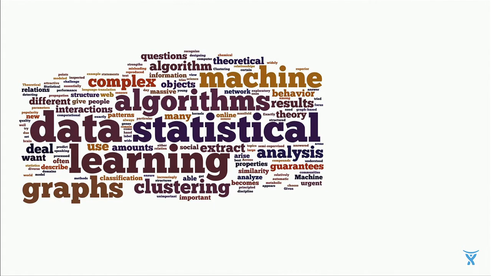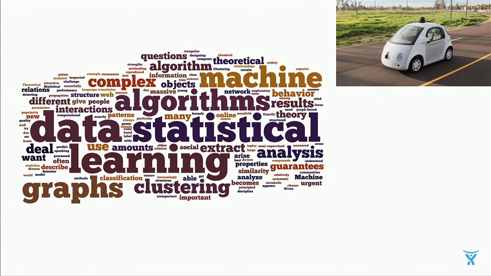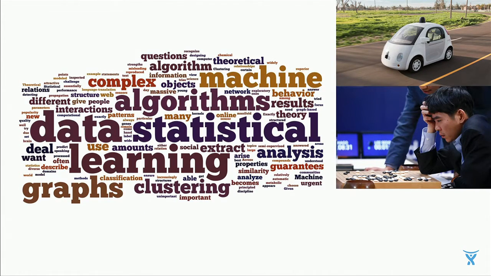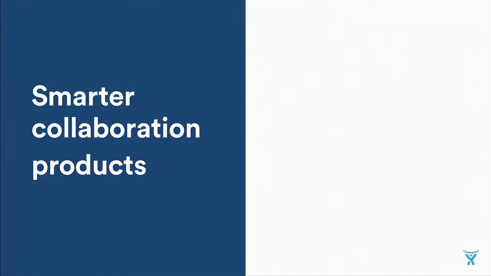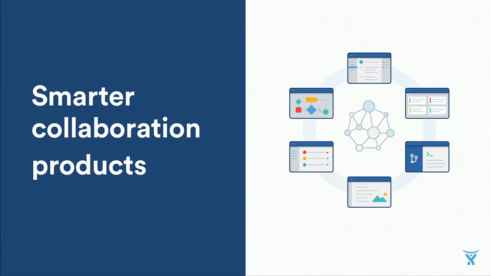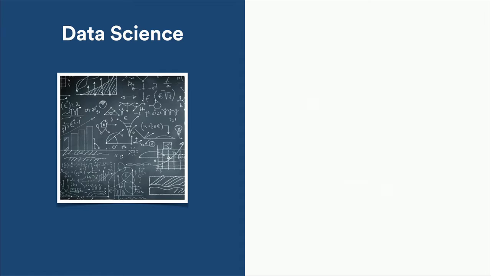Now, smarts is all the craze, and there's a ton of buzz around AI and machine learning. We've got self-driving cars, we've got robots beating grandmasters at games, we've even got talk of Skynet survival, so it's all happening. Now, at Atlassian, we've been starting to think about how we can make our collaboration products smarter. And today, I want to share with you how we've been approaching this journey through a few examples.